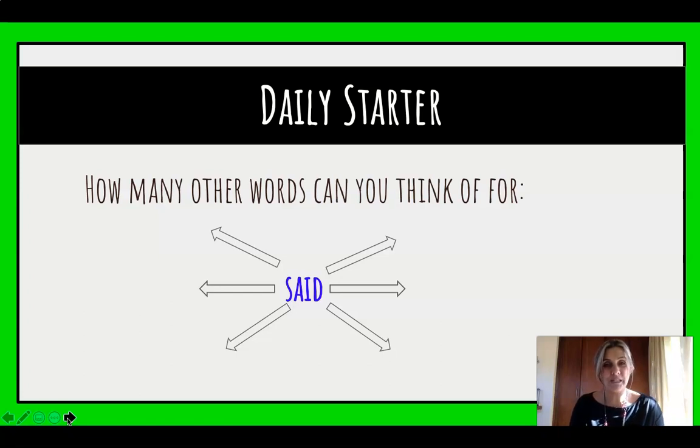So I've given you 2, whispered and shouted. I want you to think of other ones that you could come up with, not just 6, come up with as many as you can. And then you can pause the video at this stage, and as soon as you finish, we'll come back to my examples.